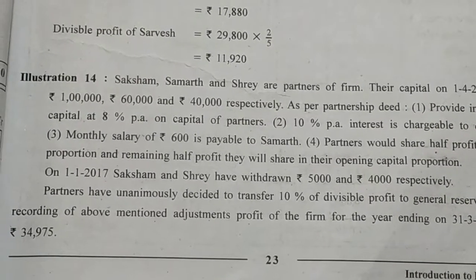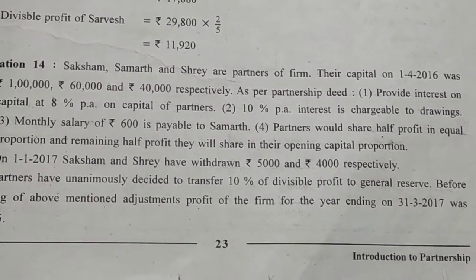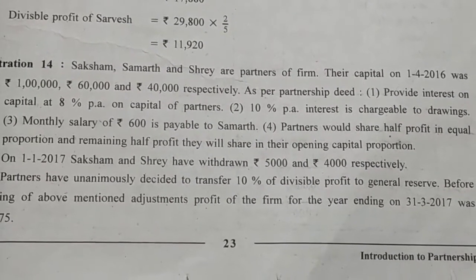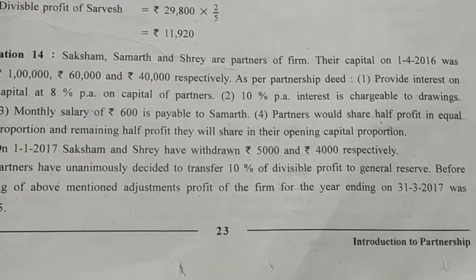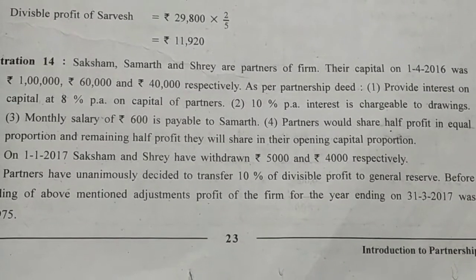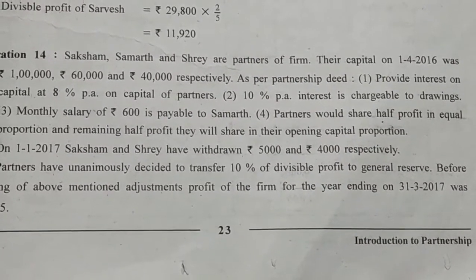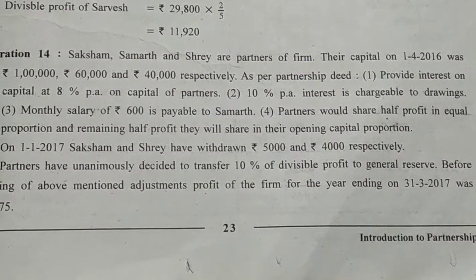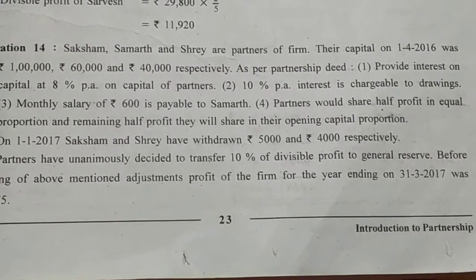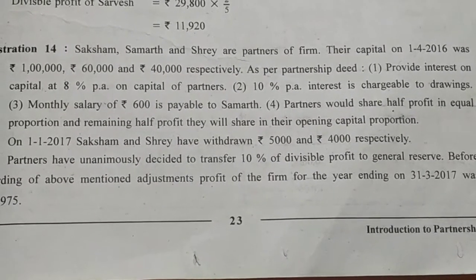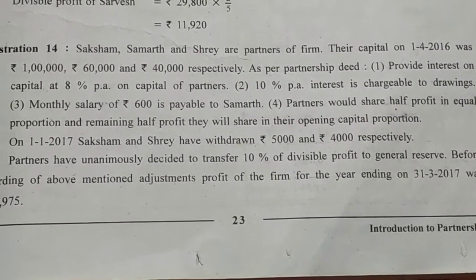Saksham, Samarth and Shreya are partners of a firm. Their capital on 1/4/2016 was rupees 1,60,000 and 40,000 respectively. As per the partnership deed, provide interest on capital at 8% per annum on capital of partner, and 10% per annum interest chargeable on drawing. Monthly salary of 600 is payable to Samarth. Partners would share half the profit in equal proportion, and the remaining half profit they will share in their opening capital.